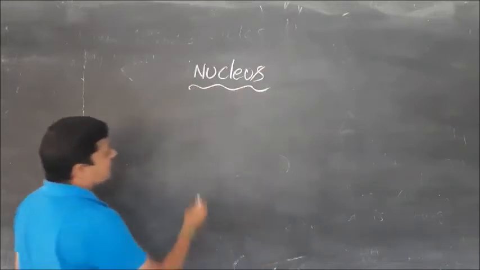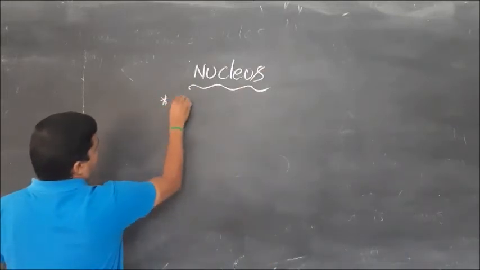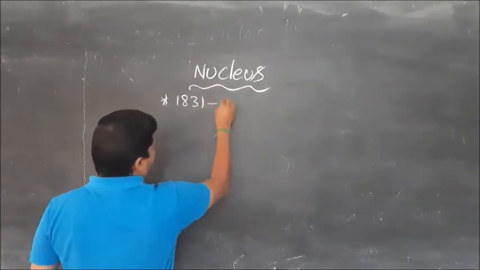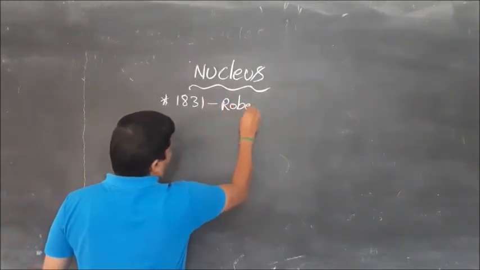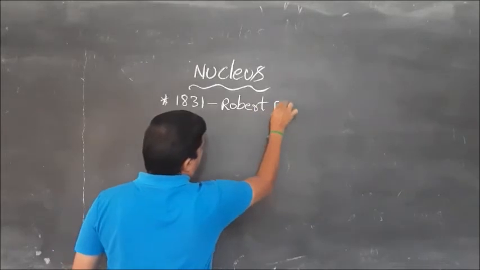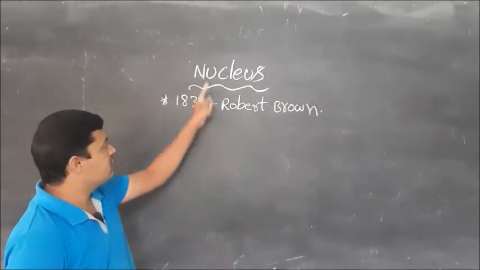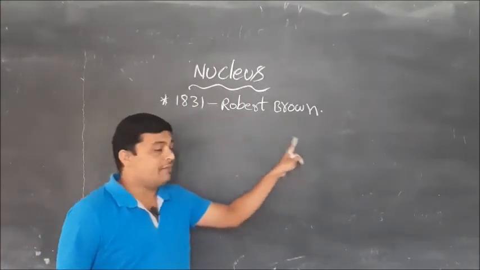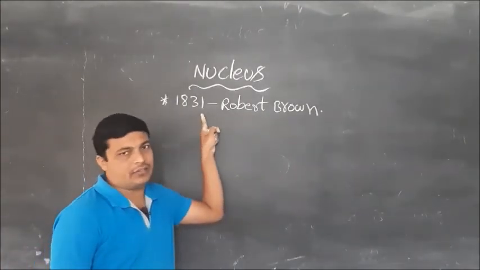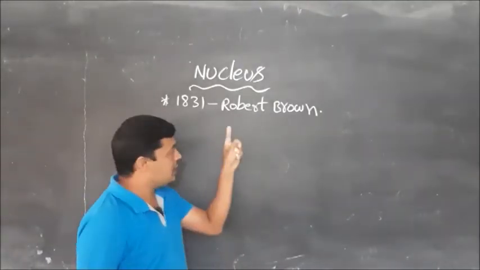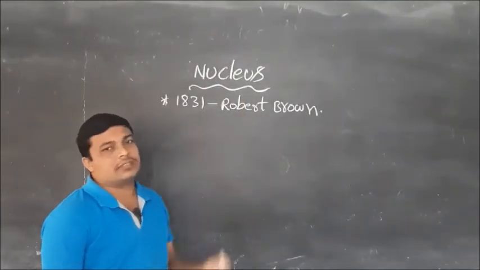In the year 1831, the nucleus was discovered by Robert Brown. Who discovered the nucleus? Robert Brown. In which year? In the year 1831. But Robert Hooke discovered the cell, and Robert Brown discovered the nucleus.